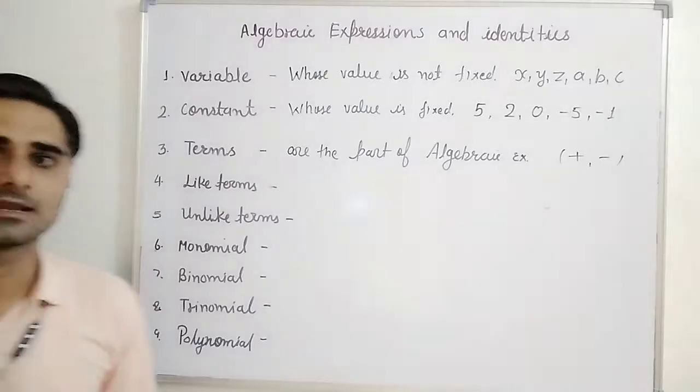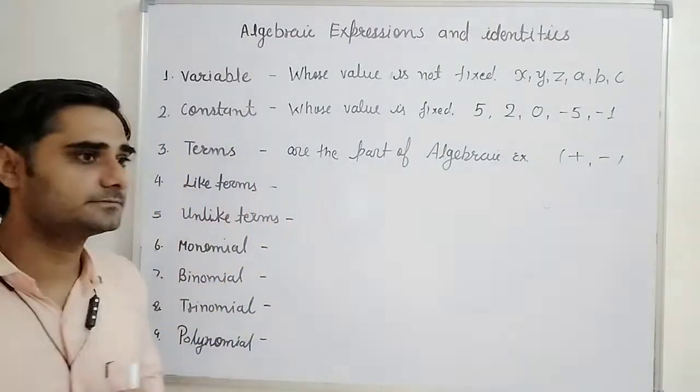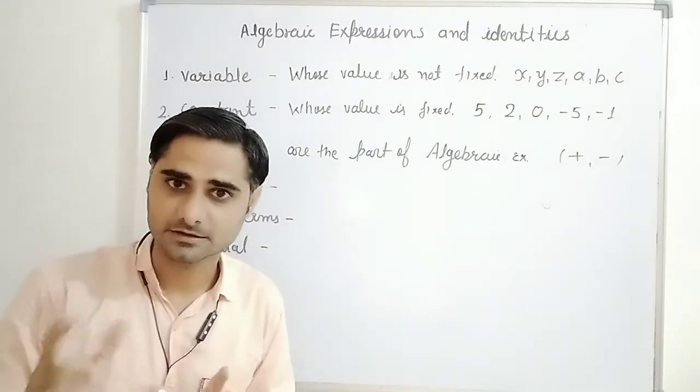Next one is like term. What are like terms? Like term means एक जैसी. Correct?